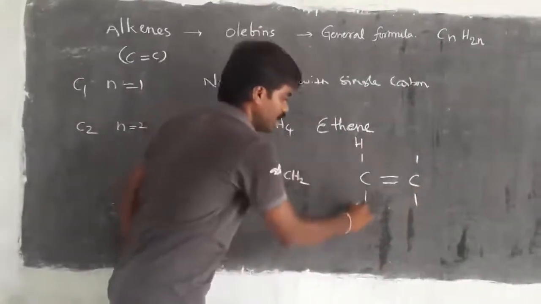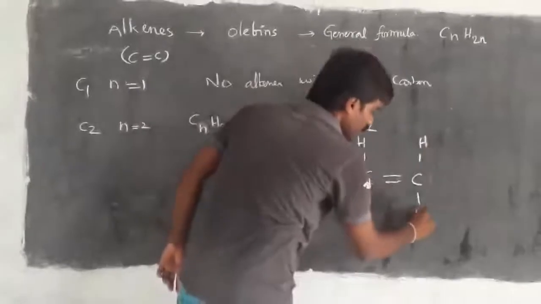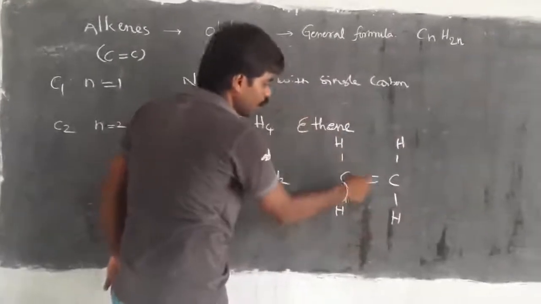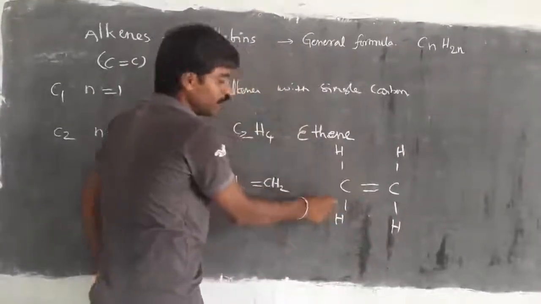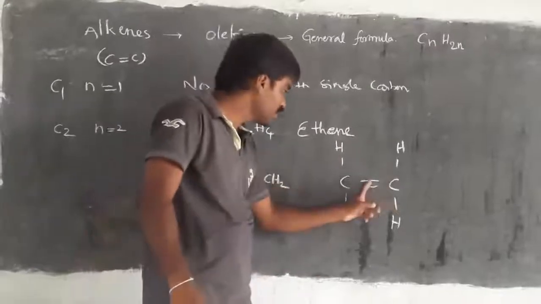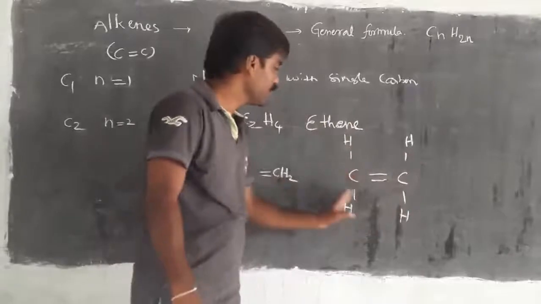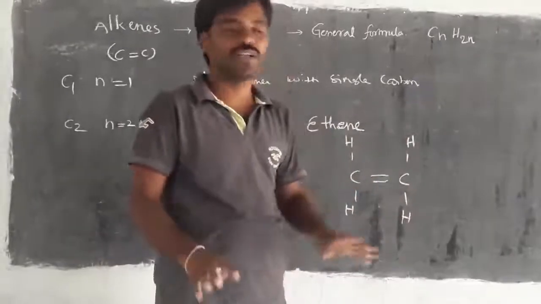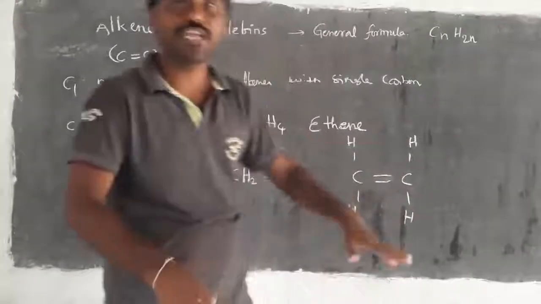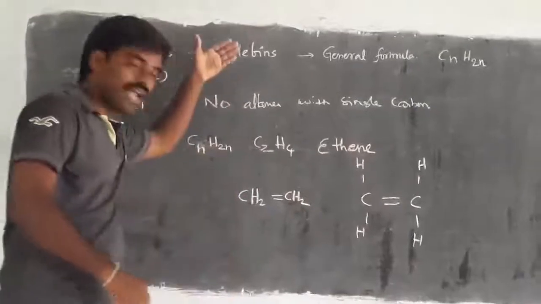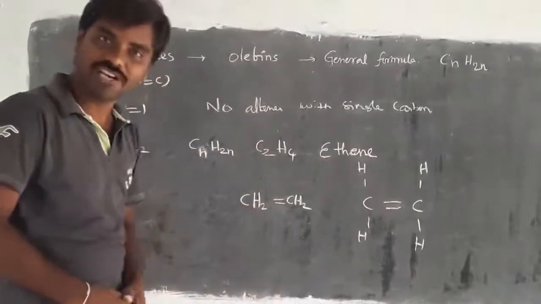See, hydrogen, hydrogen, hydrogen, hydrogen. See the condition? 2 bonds are there, the remaining 2 bonds are with hydrogen. Already carbon has 2 bonds, the remaining are with 2 hydrogens. Then is the carbon valence 4 or not? That should be satisfied or not? Same as this, we have to write for alkenes. Right, children?